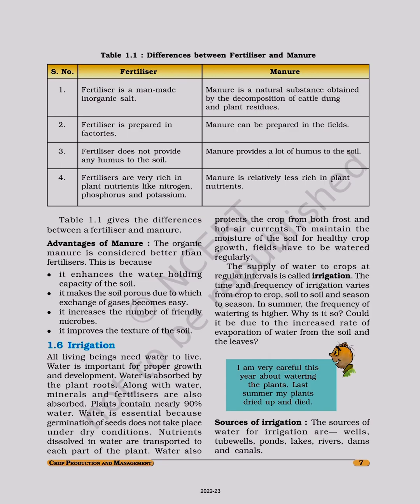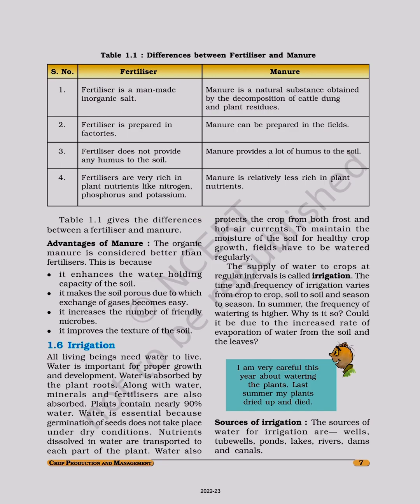Irrigation. All living beings need water to live. Water is important for proper growth and development. Water is absorbed by the plant roots, along with water minerals and fertilizers are also absorbed. Plants contain nearly 90% water.